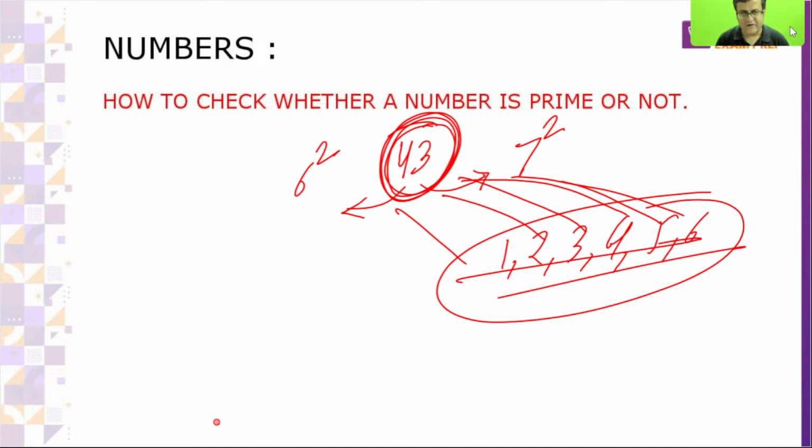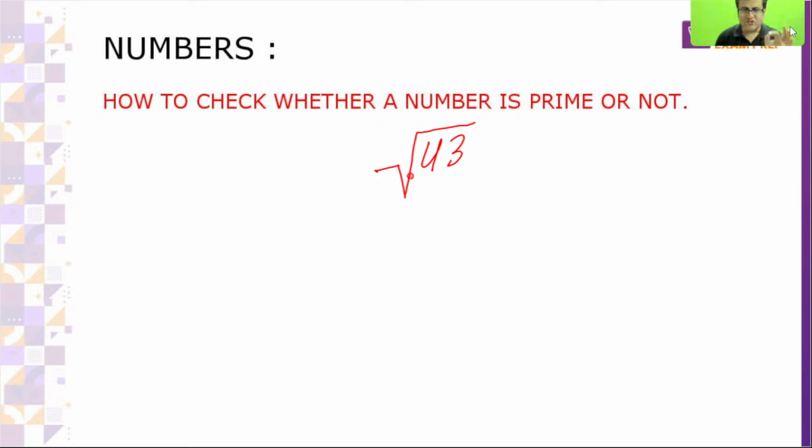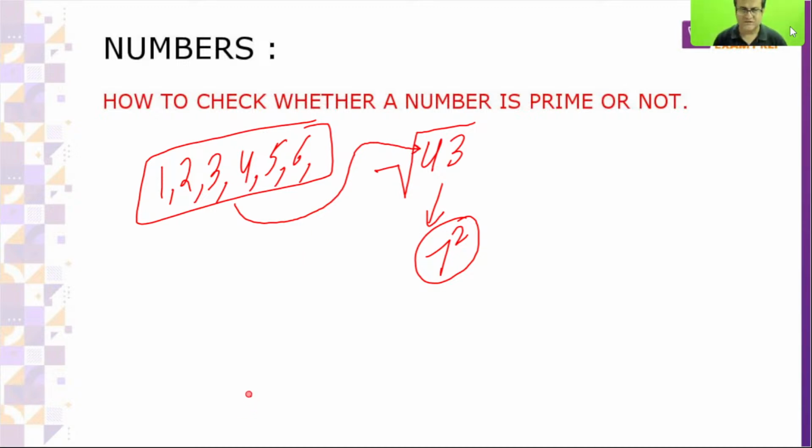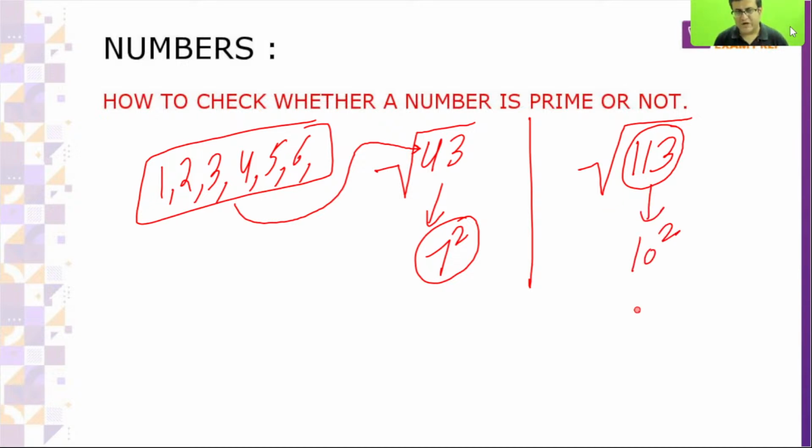If 43 is the number, take the square root of that, in exact values, not in decimal. It is more than 6 square, which is 36, and less than 7 square. From 1 to 6, you will have to check with every number 1, 2, 3, 4, 5, 6 whether 43 is divisible or not. That is the only process. Beta, if you want to check whether 113 is prime or not, take the square root of this. 10 square is 100, 11 square is 121. So this lies between 10 square and 11 square.